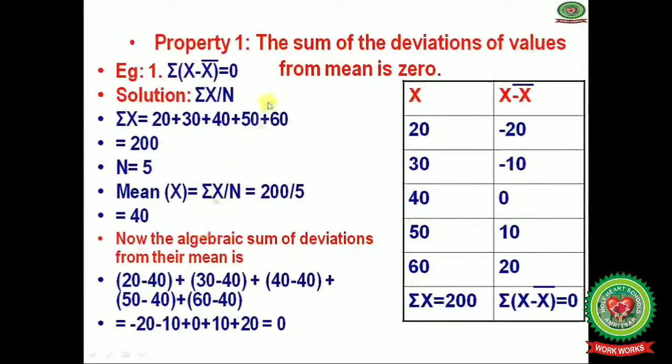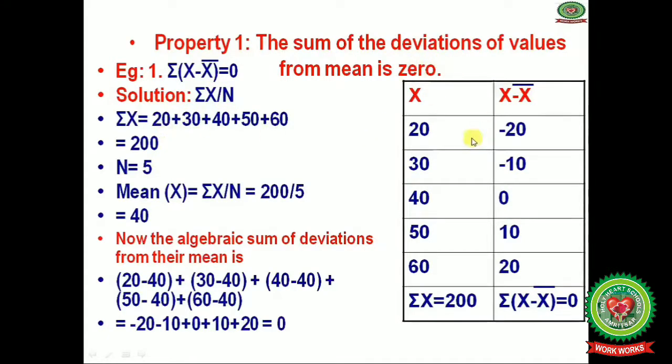Let us discuss the properties one by one with practical examples. First property: the sum of the deviations of values from the mean is 0. For example, summation x minus x bar is equal to 0. This is the formula for deviation. Now we know the formula for calculating the arithmetic mean is summation x divided by n.